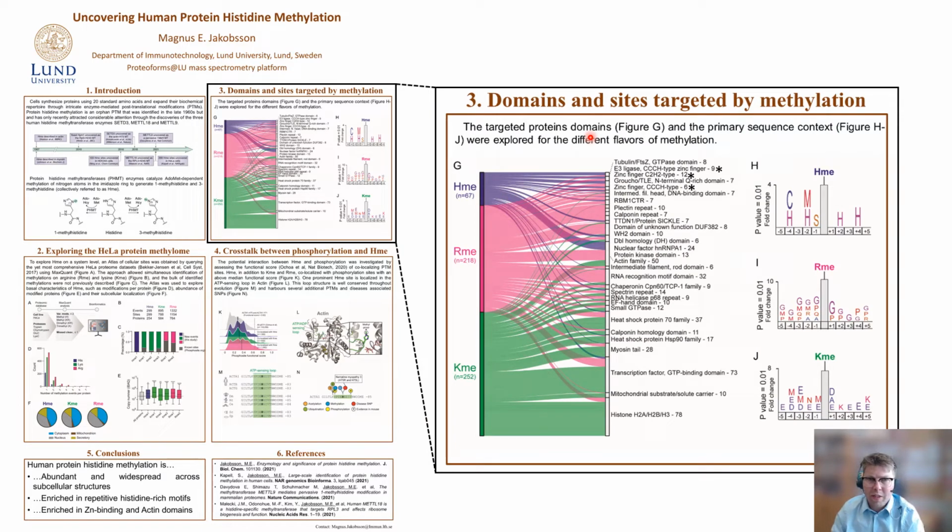All right, we next explored the sites and domains targeted by histidine methylation, and we found histidine methylation to be overrepresented in several specific domains, and in particular in zinc binding proteins. And concerning primary sequence, we found histidine methylation to be overrepresented in monospaced histidine-rich motifs, which is the region in these zinc binding proteins that coordinates the zinc atom.